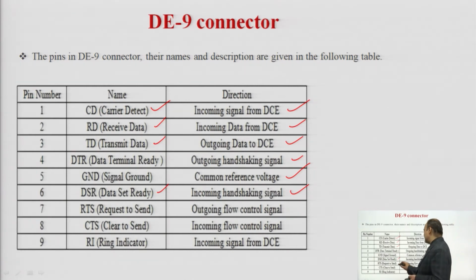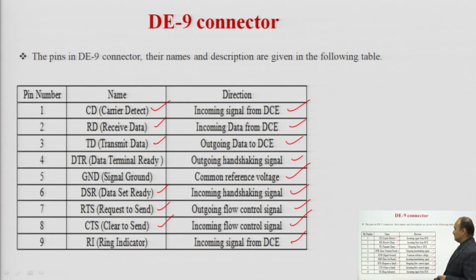Then we have the RTS signal, pin number 7, an outgoing flow control signal. So, it is used as a control signal. Then we have clear to send, CTS, pin number 8, an incoming control signal, and RI, ring indicator, an incoming signal from data communication equipment. So, these are the various signals used by the DE9 connector, their functionality and direction, whether it is an incoming signal or an outgoing signal.